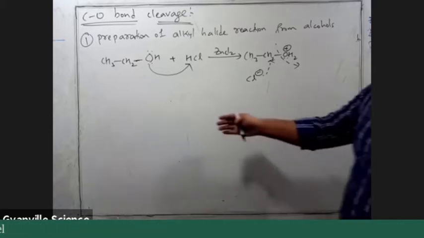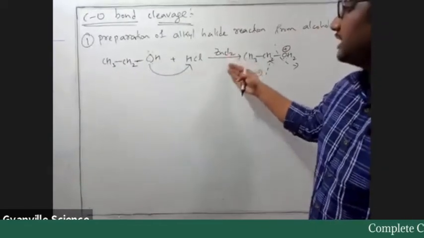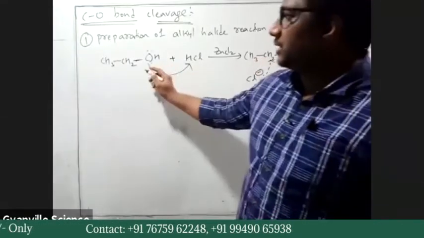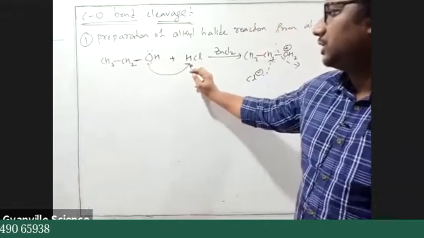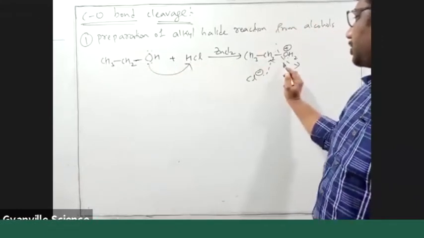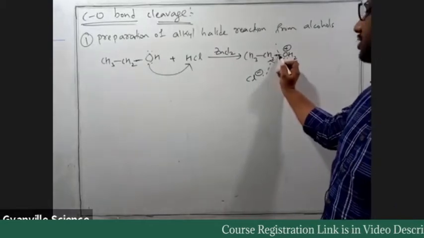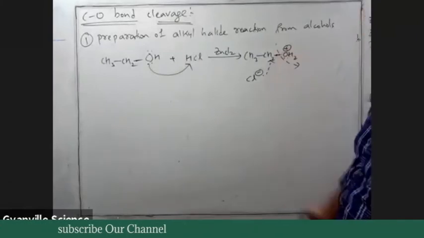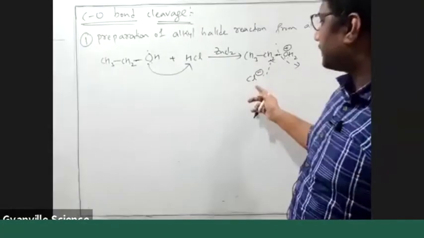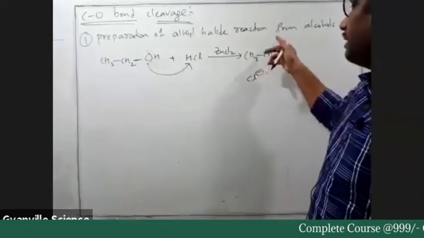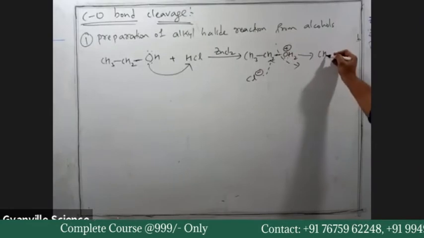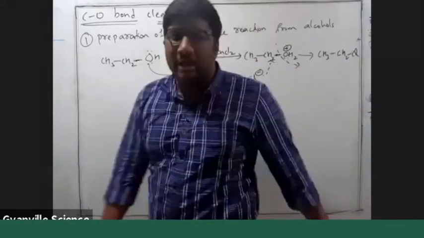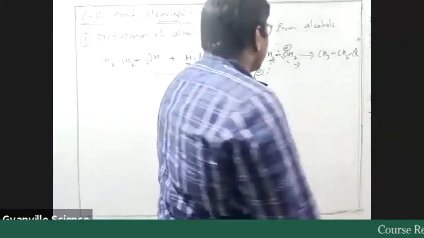Okay, fine. So CH3CH2OH plus HCl in the presence of ZnCl2, which acts as a catalyst. The lone pair on oxygen attacks the H of HCl, giving OH2+. The shared electron density between carbon and oxygen moves towards oxygen because of negative and positive attraction. The nucleophile will be Cl-, which attacks the electrophilic carbon as OH2 leaves. We finally end up with CH3CH2Cl. This is the mechanism you studied in the preparation of alkyl halides, right?